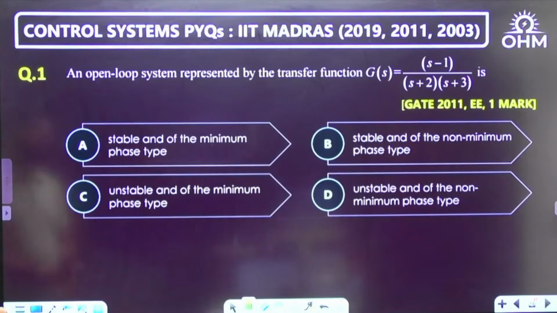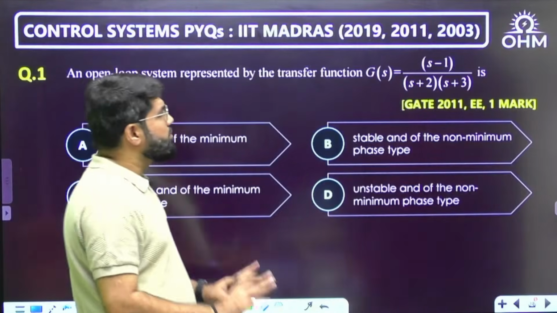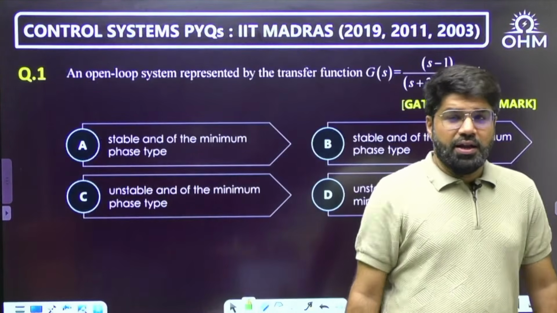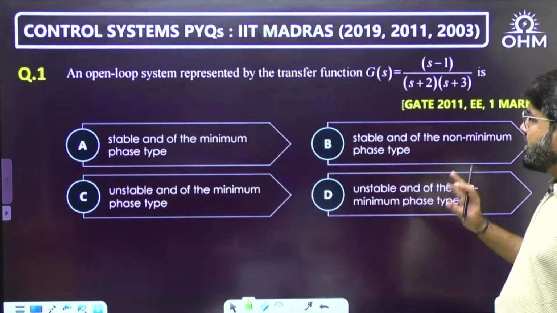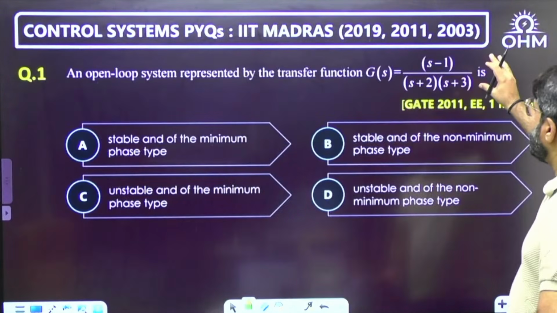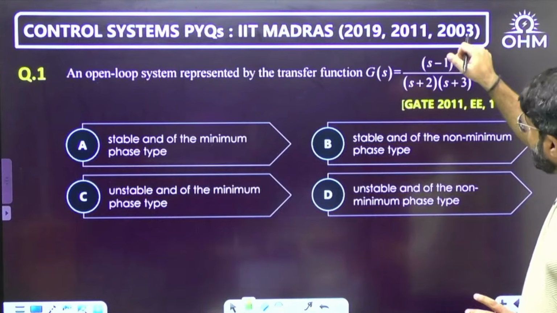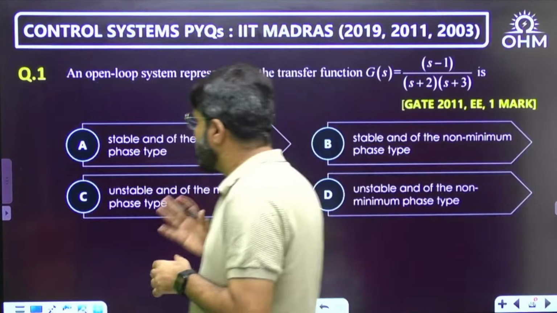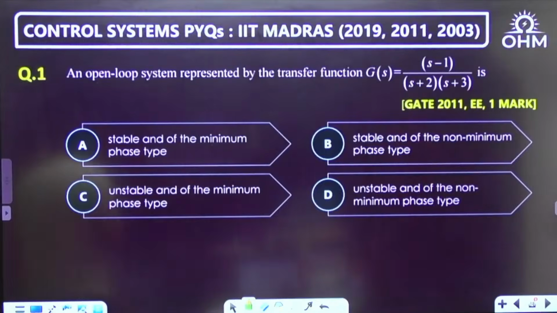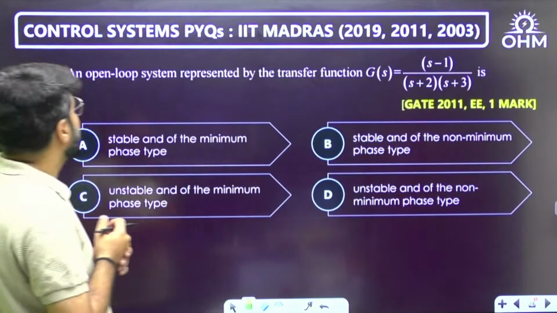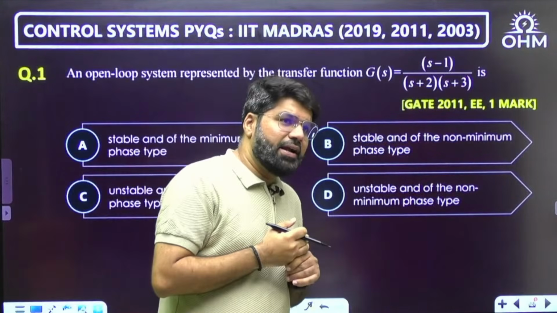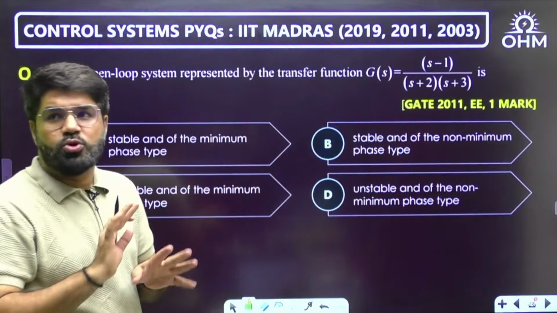The open loop system represented by the transfer function is what? Now, they are directly asking, this is some open loop system represented by this transfer function, is what? We have to comment on the stability of this transfer function only, stability or minimum or non-minimum phase. They are not saying a closed loop system represented by this open loop transfer function.